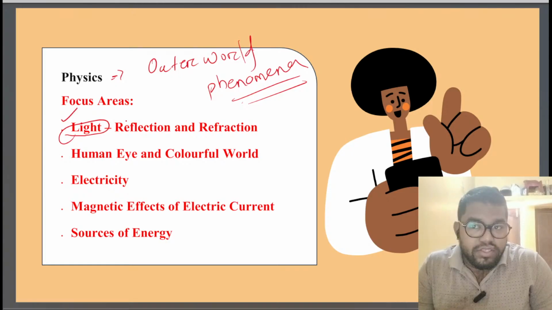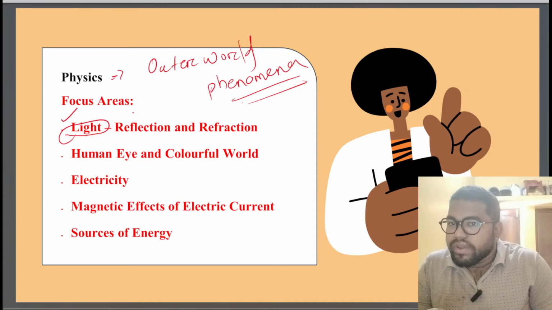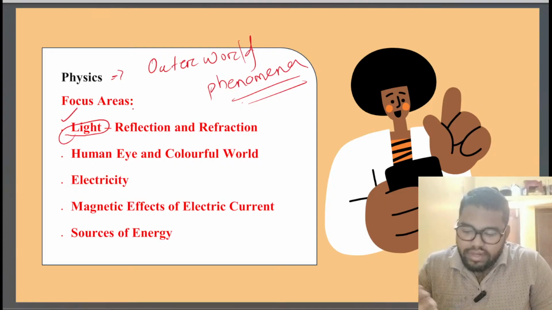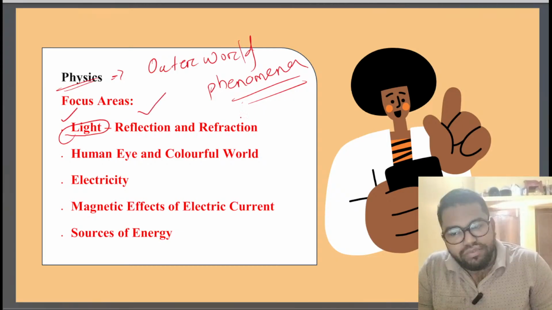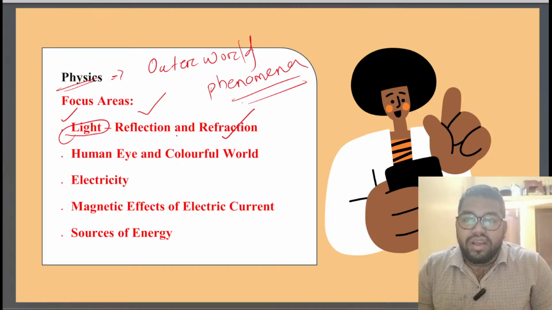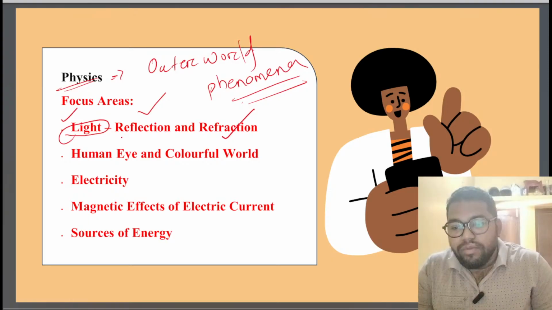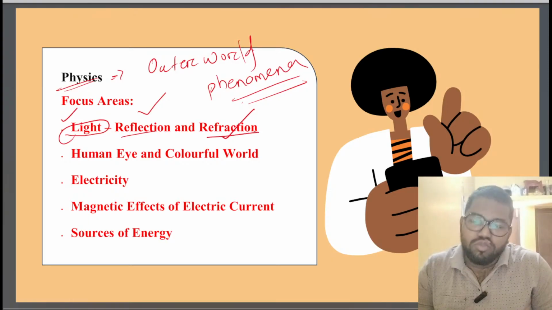Not only this, but it also helps to make food in a tree. Right. Okay. But in this topic, we are not going to talk about how light makes food. Yeah, light helps to make food in the leaf of a tree. But here, when we are talking about the physics aspect, the main understanding should focus on reflection and refraction. And I already talked about how they happen.